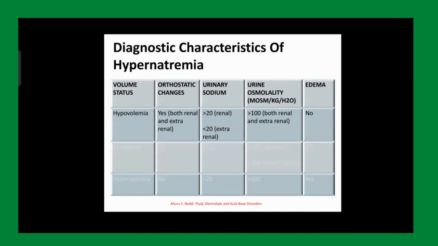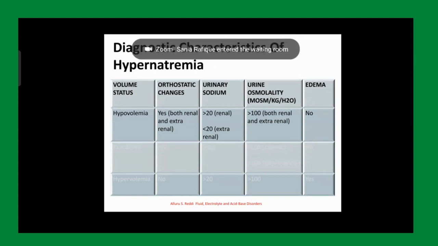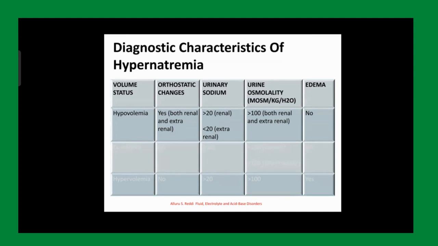Okay. Now, if you are dealing with hypovolemia, we know that we'll be having orthostatic changes. Extra renal or intrarenal, we know we'll be having orthostatic changes, hypotension, and increased pulse. If we are dealing with urinary causes, then the urine sodium will be more than 20. If the cause is extrarenal, the urine sodium will be less than 20, and urine osmolalities in both the cases will be more than 100. There won't be any edema.